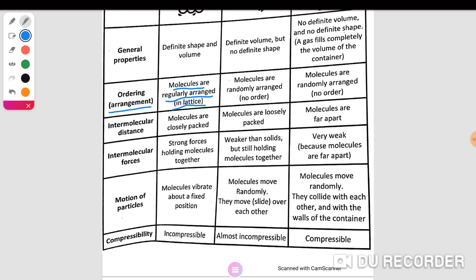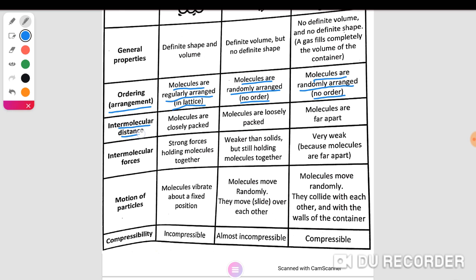While in liquid state, molecules are randomly arranged, with no order. In the case of gas state, molecules are also randomly arranged, with no order. This is the similarity between liquid and gas state.